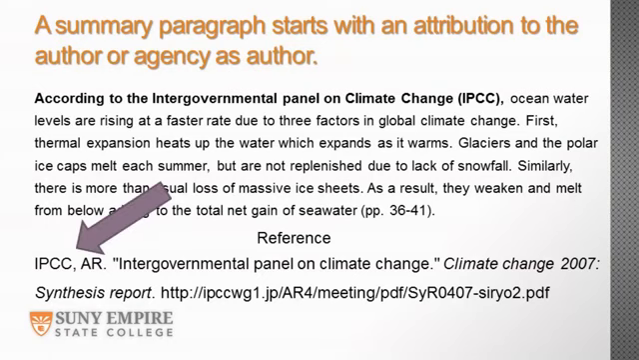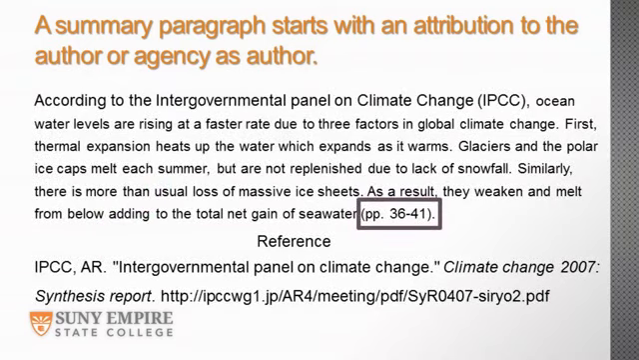The reference begins exactly as the in-text citation. When you summarize an entire article in APA, use the page range in parentheses, pp. for the page range, 36 through 41, at the end of the information. Note the last period appears after the end parentheses. Remember to use a comma to separate the attribution from the rest of the summary. Now you know how to avoid plagiarism by attributing to the author using APA format.